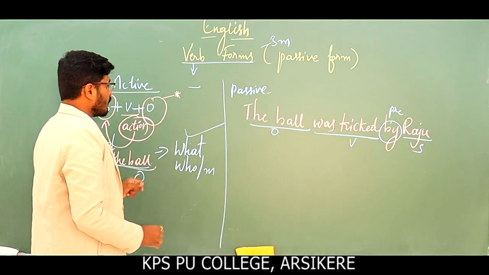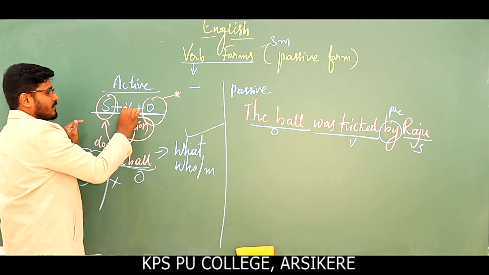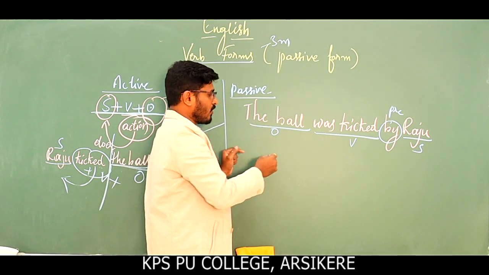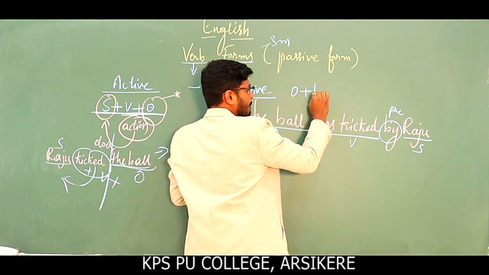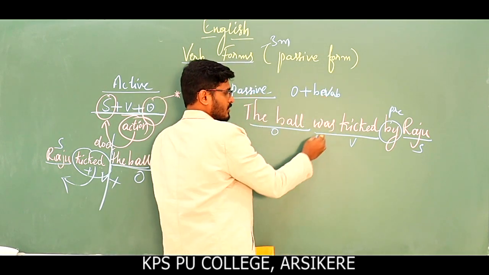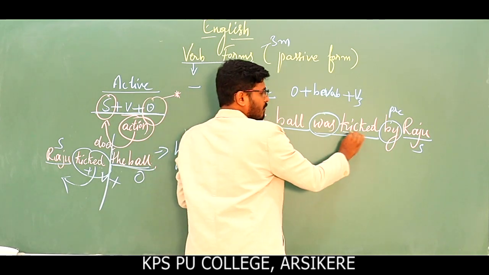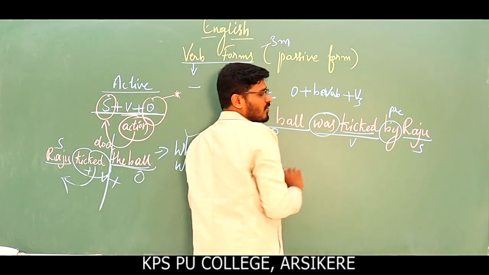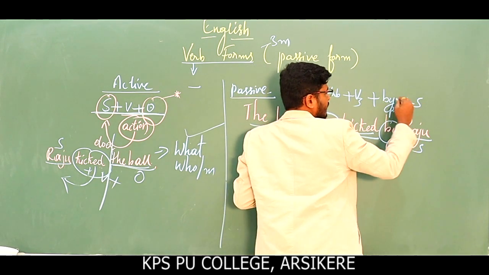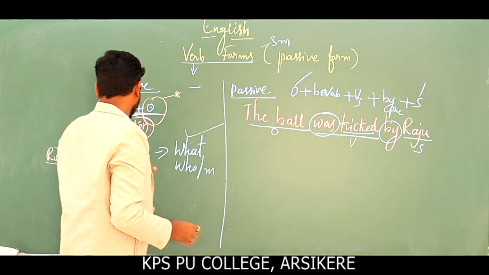So now, the active voice sentence structure is SVO, whereas the structure of the passive form is object plus be verb, plus V3 form of main verb, plus preposition by, plus subject. So this is what it is. Object and subject are the same, just vice versa.